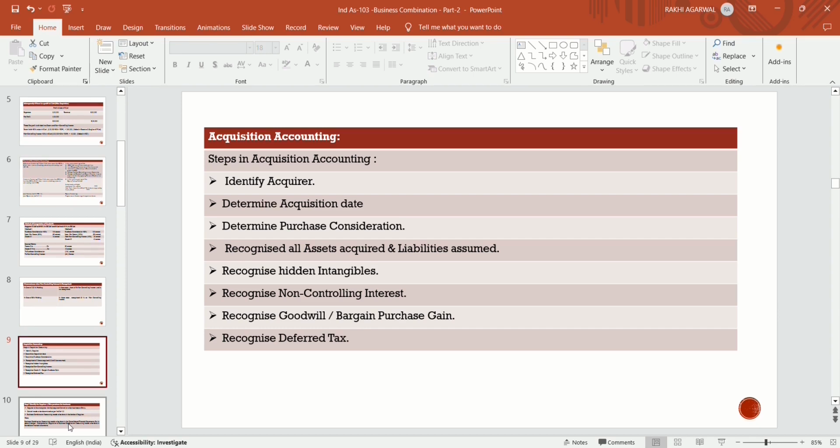Step 4 is recognize all the assets and liabilities assumed. Step 5 is recognize hidden intangibles. Step 6 is recognize non-controlling interest. Step 7 is recognize goodwill or bargain purchase gain. Then recognize deferred tax. These are the steps of acquisition accounting.